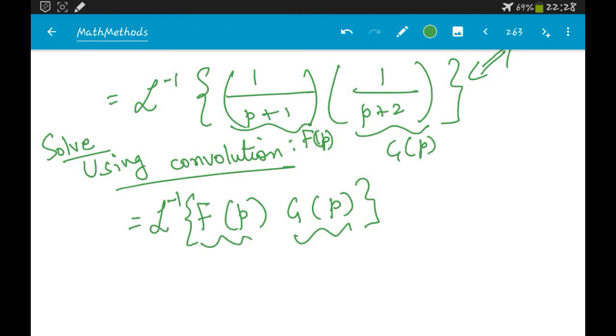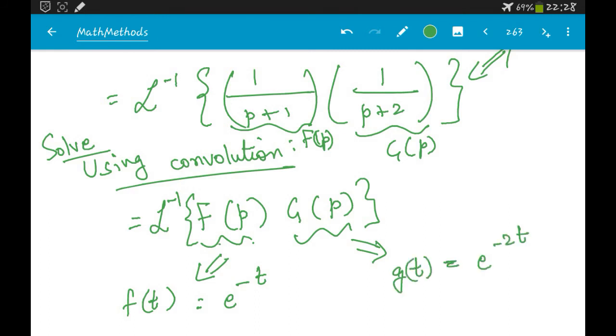So how will the convolution be? If f of p is 1 by p plus 1, then f of t would be e power minus t. And if g of p is 1 by p plus 2, then small g of t would be e power minus 2t, right?